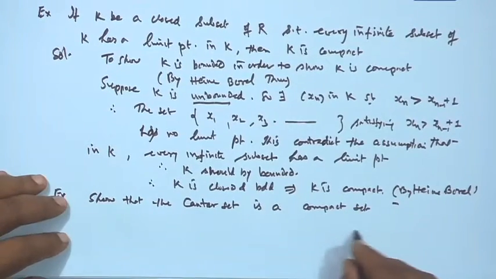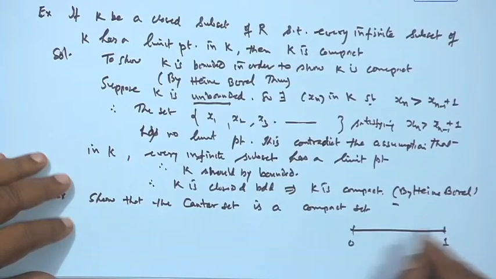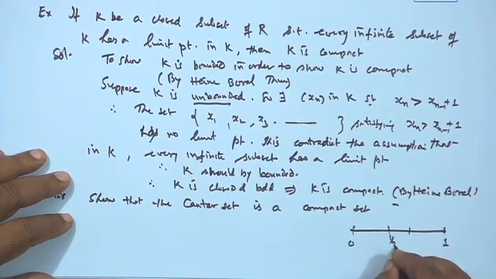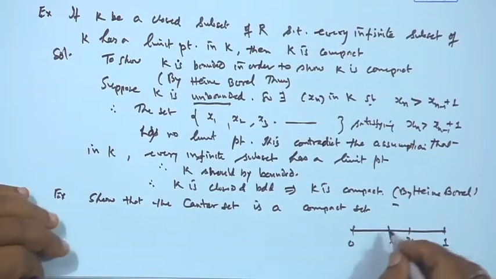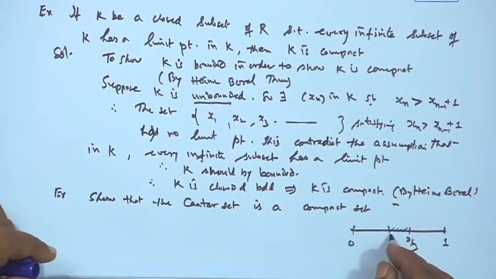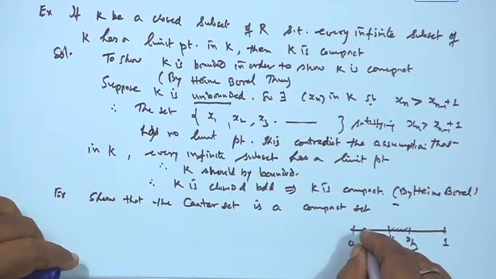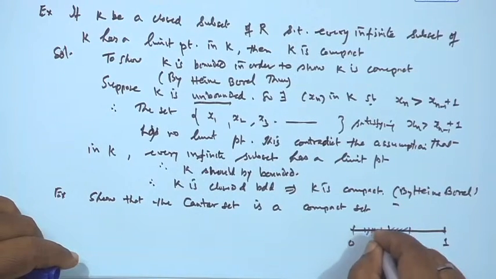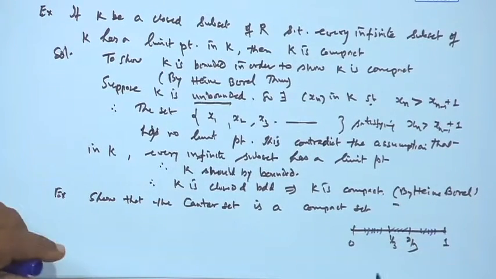What is the Cantor set? If we take the interval [0, 1] and divide it into 3 parts, 1/3 and 2/3, and remove this portion, leaving [0, 1/3] and [2/3, 1]. Again you further divide each and remove the middle part, leaving these points. So, the remaining set is the Cantor set.